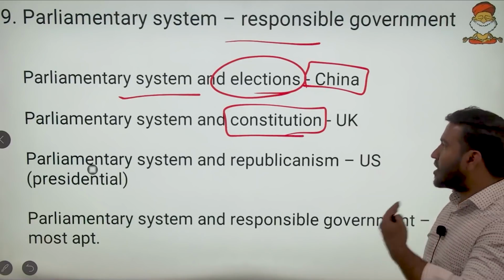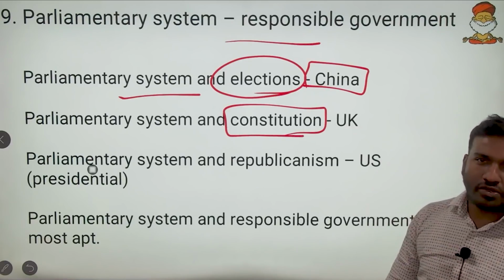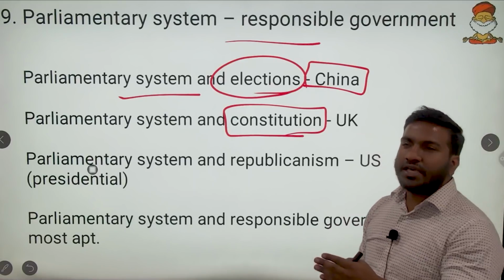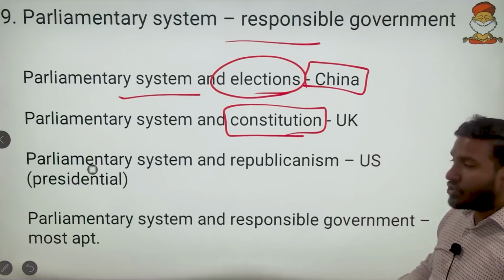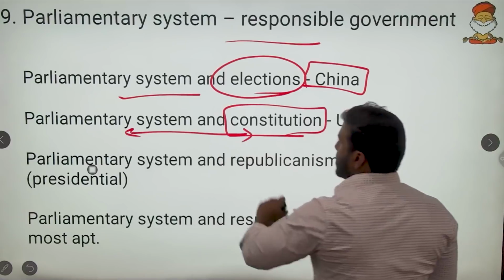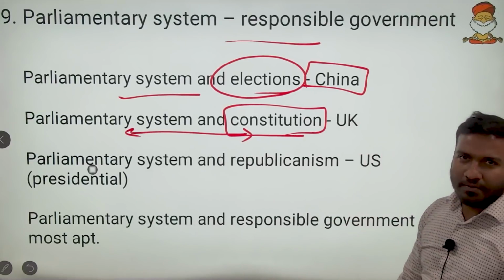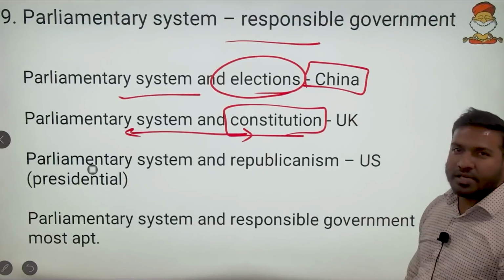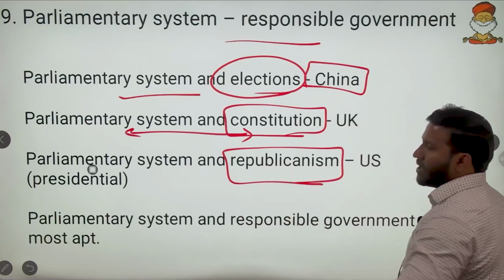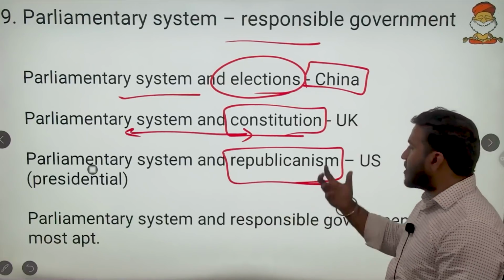Say for example, the UK doesn't have a written constitution. So all its government runs through conventions. So we have learned "the king is dead, long live the king." Such things again show that a written constitution is not a criterion for the parliamentary system. And then parliamentary system and republicanism. Are all republics parliamentary governments? No. Take for example the US.